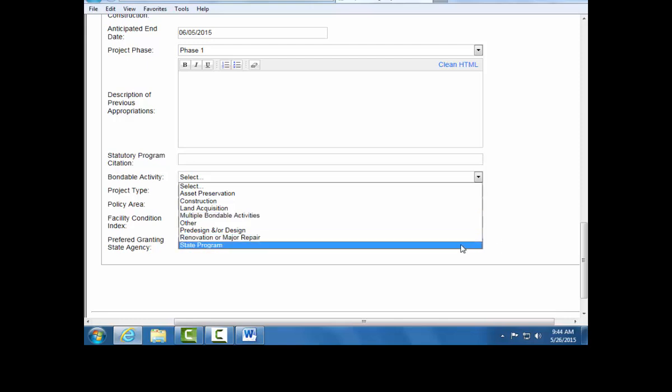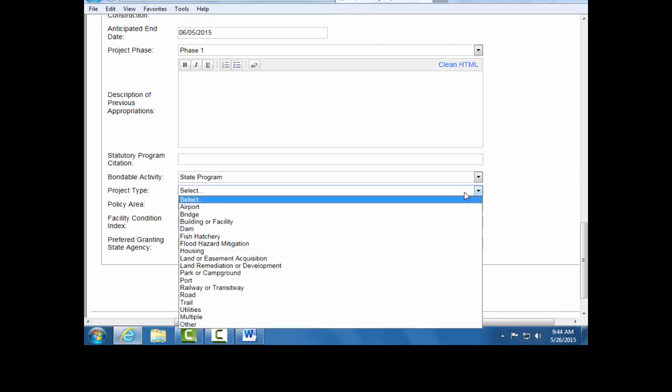State programs that are appropriated GO bonds that are then granted out to local units of government for capital investment projects are indicated by the State Program Bondable Activity. Select the project type that describes your request using the Project Type drop-down list. If the request fits more than one type, select Multiple. If the project type is not listed, select Other.